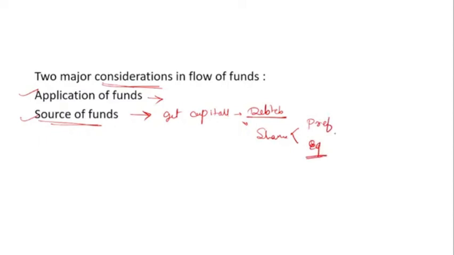Where else does the company generate its source of fund? From retained earnings. What is retained earning? If the company earned some profit in the last year, the company retained some earnings for its future growth or the day-to-day operation of the company. Clear?